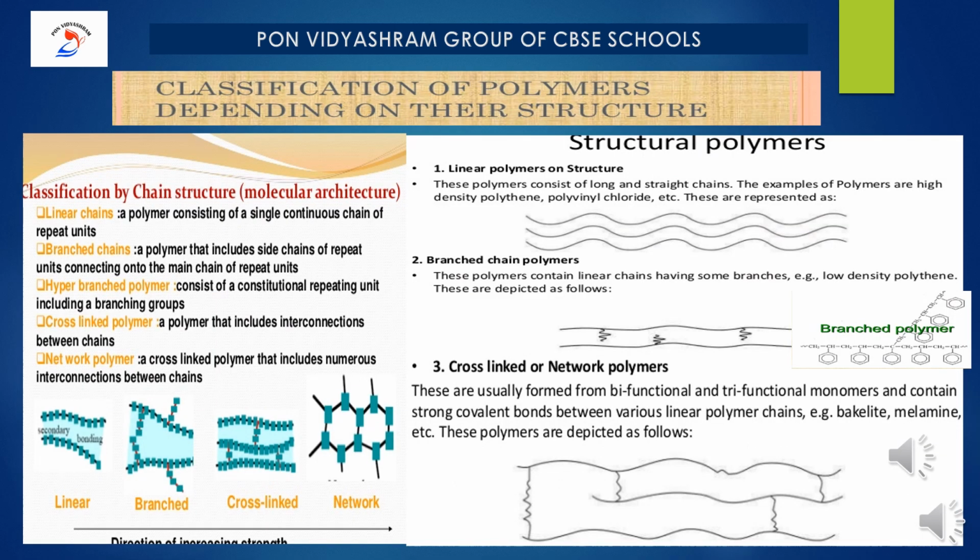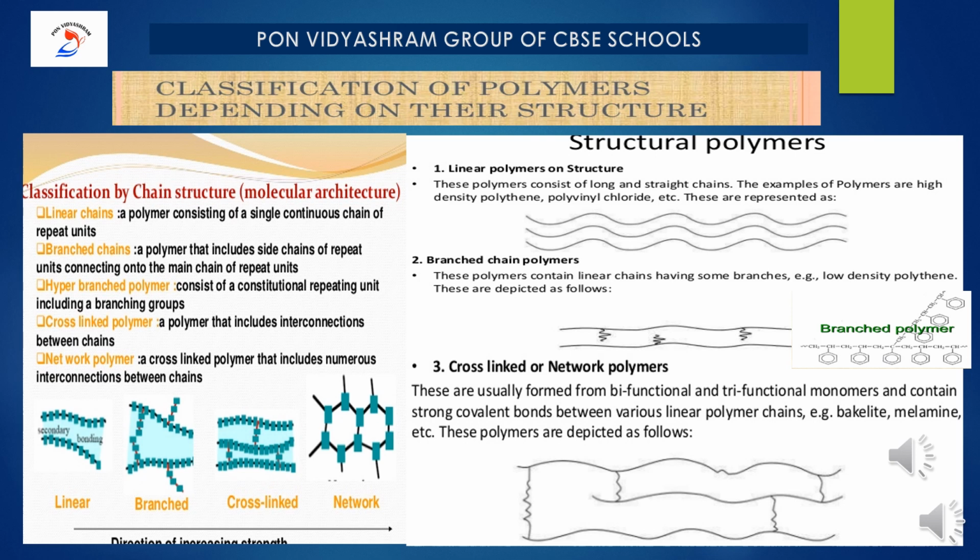The second classification is polymers based on the structure of the monomer chain. This category has the following classification. What are all those? Linear polymers, branched chain polymers and cross linked polymers. You could see the structures. The first one is linear polymers. The structure of these polymers contains long and straight chains. Underline this point, note it down.